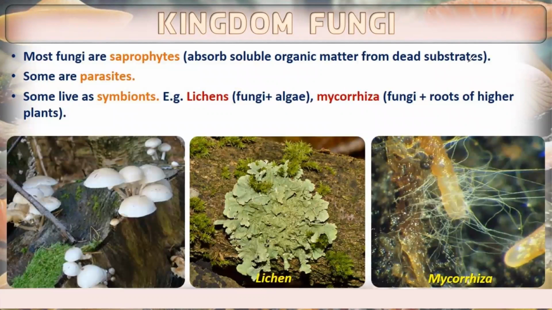Most fungi are saprophytes, which means they absorb soluble organic matter from dead substrate. Some are parasites, and some live in symbiotic association, like lichens and mycorrhiza. Here you can see that fungi as saprophytes are able to grow on organic matter from dead substrate. Some are parasites, some are symbiotic. The examples given are lichens and mycorrhiza. Mycorrhiza is the association with roots of higher plants.